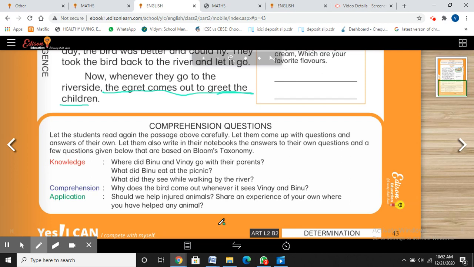So you're going to do your question answers. You're going to read page number 43. You're going to underline all the articles and you're going to complete the question and answer.